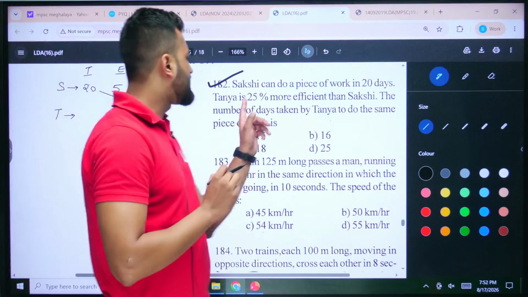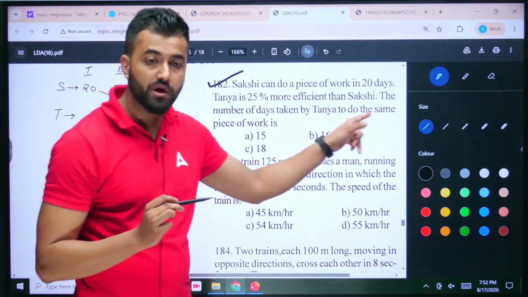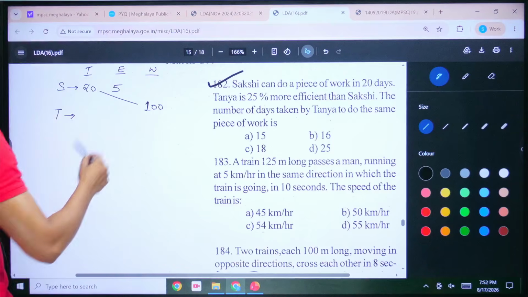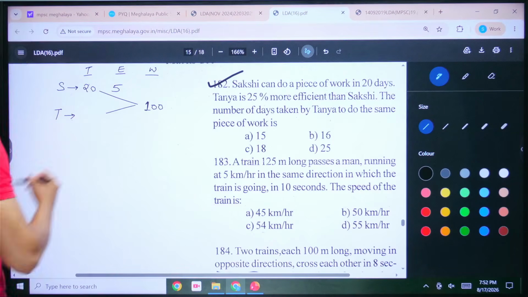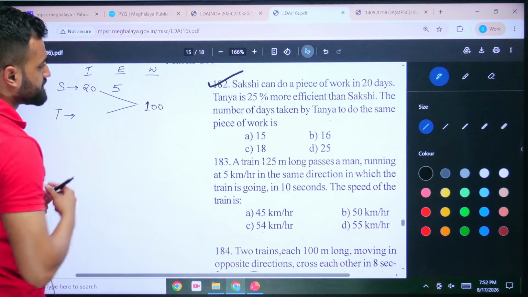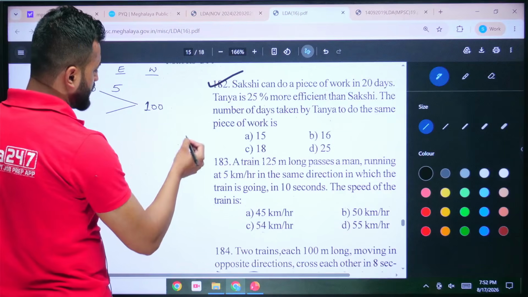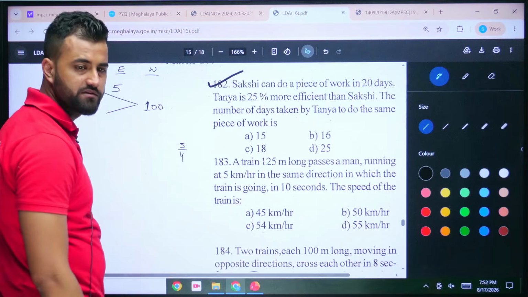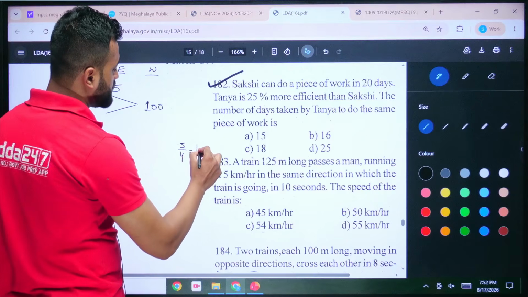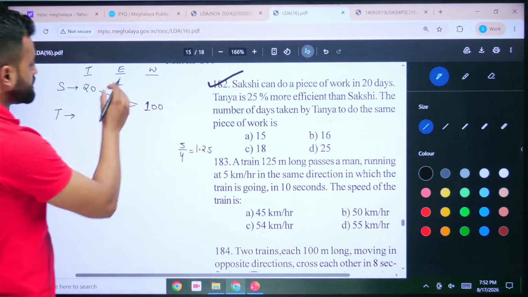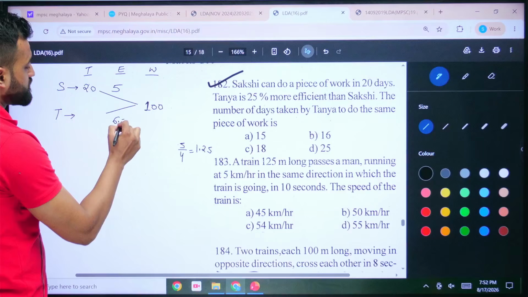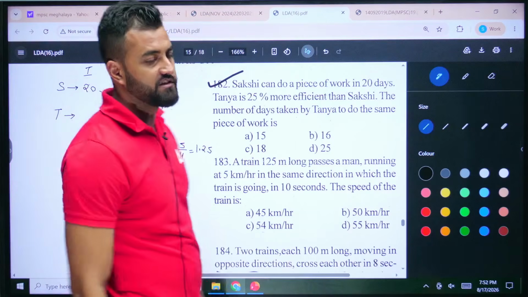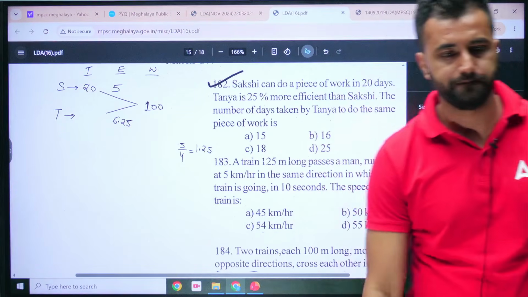Now they have said Tanya is 25% more efficient than Sakshi. So 25% more efficient means, if you find 25% of 5, how much will you get? 25% means 5 by 4. So how much are you getting? You're getting 1.25. So if I add 1.25 out here, that means 6.25 is Tanya's efficiency. Got it?